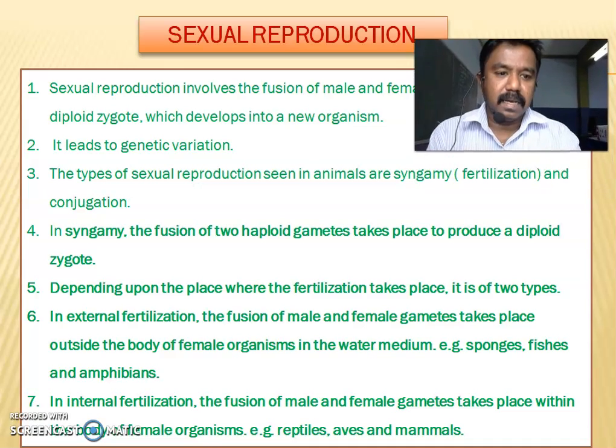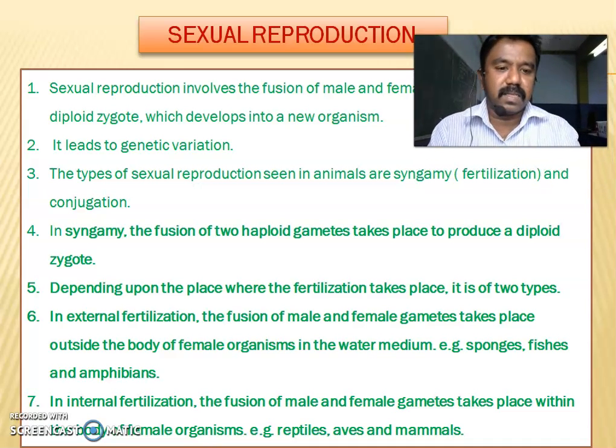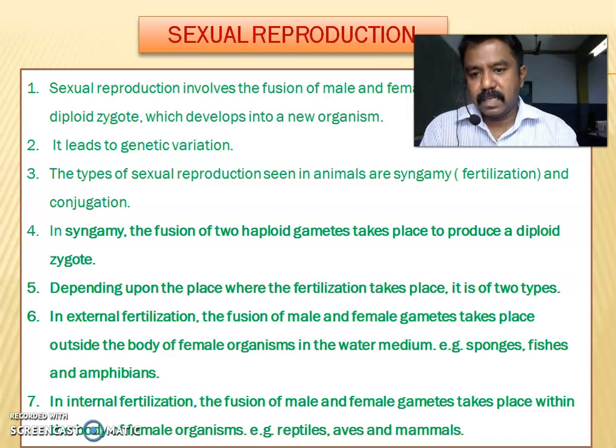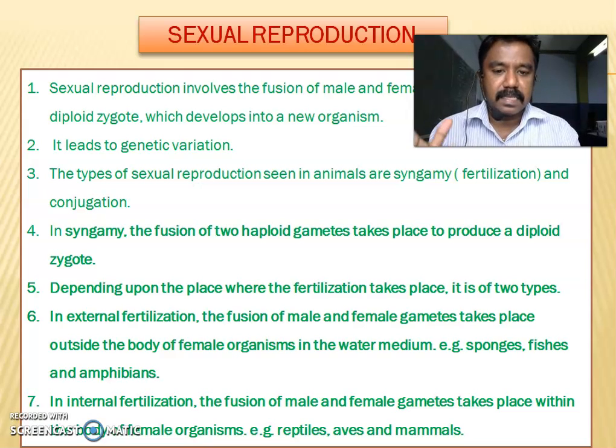The type of sexual reproduction seen in animals is syngamy. Male and female gametes are fused in the process called syngamy, or fertilization and conjugation. In syngamy, the fusion of two haploid gametes takes place to produce a diploid zygote. The two haploid gametes means a single haploid from the mother and another single haploid from the father. The two haploids fuse to form a zygote. It is called fertilization. It is called a diploid zygote.